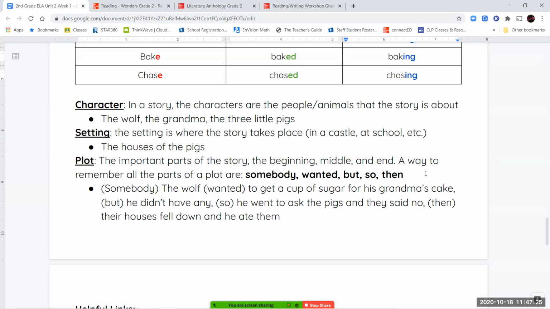So if I put this together for our true story of the three little pigs, my somebody is the wolf. The wolf wanted to get a cup of sugar for his grandma's cake, but he didn't have any. So he went to ask the pigs and they said no. Then their houses fell down and he ate them. And this is the wolf's version of the three little pigs.